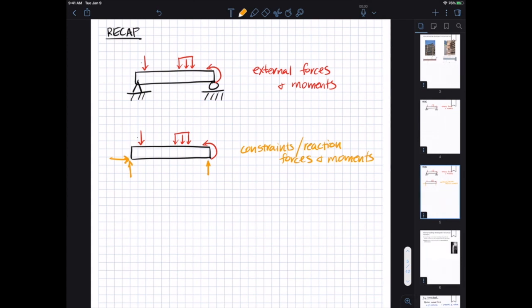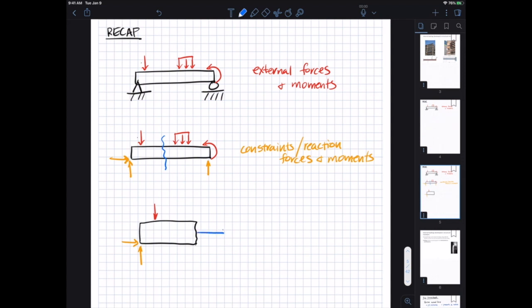Now, just like method of sections, we can take one of these and split it apart and actually look and see what are the loads. Load being our generic term for forces and moments that might be acting, again, inside. We know that materials build up stresses. If I take this left-hand side, so I've made this blue section, I'm drawing the left-hand side. This is essentially exactly like a fixed constraint. This thing is not allowed to stretch in the horizontal direction. It's not allowed to shift up and down, and it's not allowed to bend. And that means that there are internal forces that are resisting these external and constraint loads.